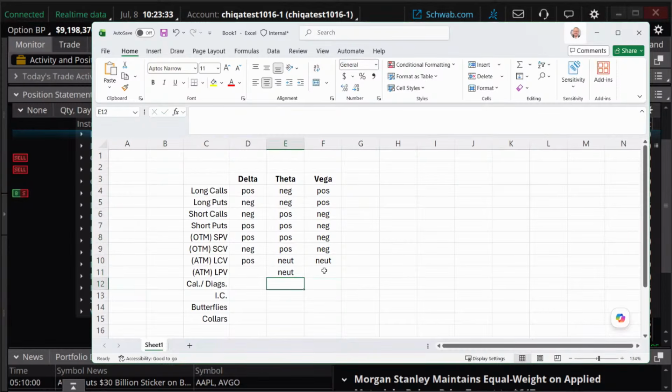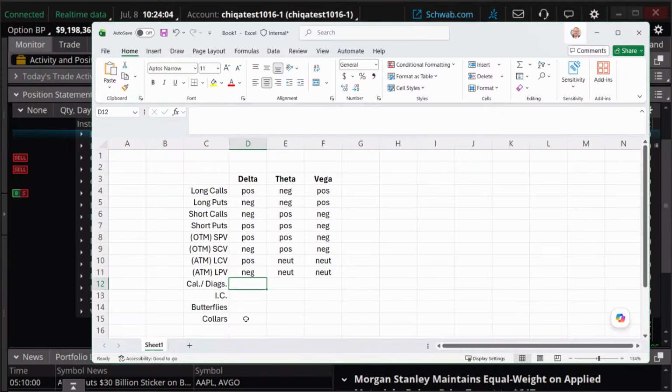By neutral, what I mean is it could be a little positive, it could be a little negative. It really depends on what strike prices you want. So I'm not sure exactly how to designate that. But a long put vertical is a bearish trade. So if I want to add some positive delta and not affect my other Greeks that much, a long call vertical may be what's in store. Calendars, diagonals.